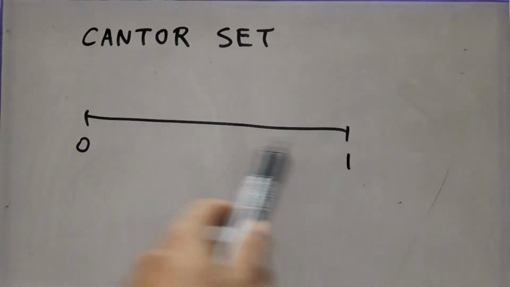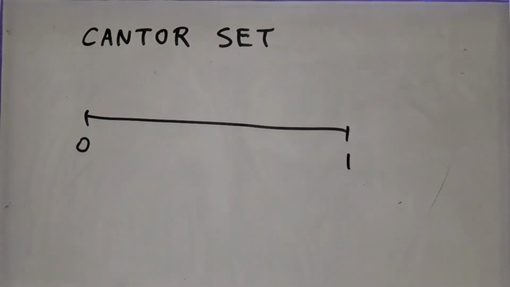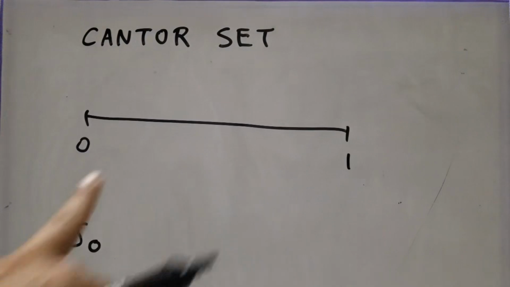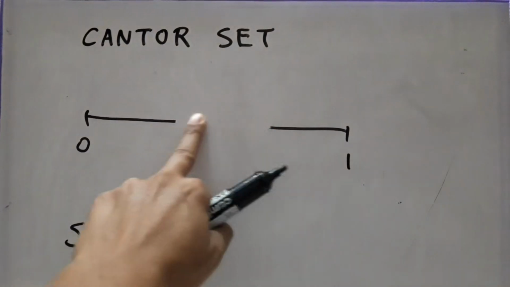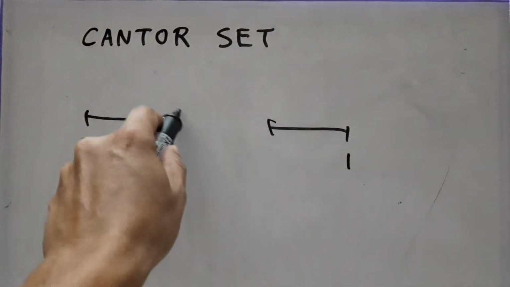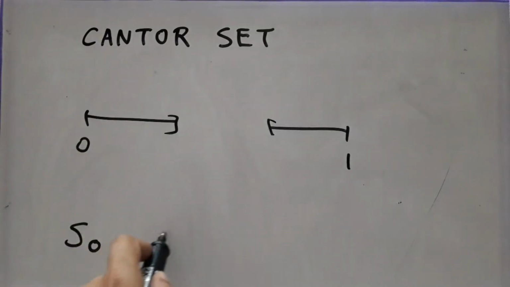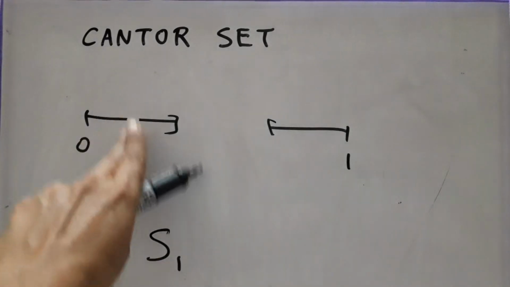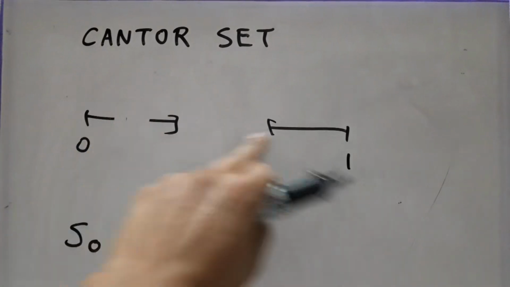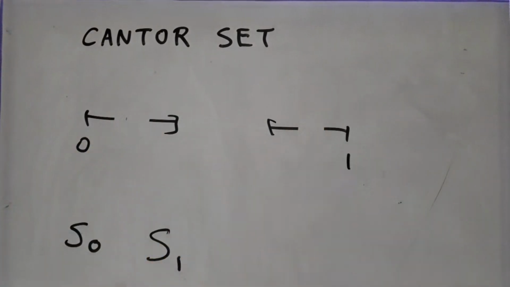You start with the closed unit interval. I give it a name, I call it S0. And then we proceed exactly the way we did. We remove the middle 1/3 and this resulting set we call S1. We again remove the middle 1/3, always removing the open middle 1/3.